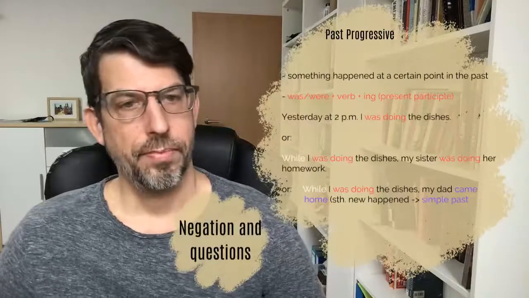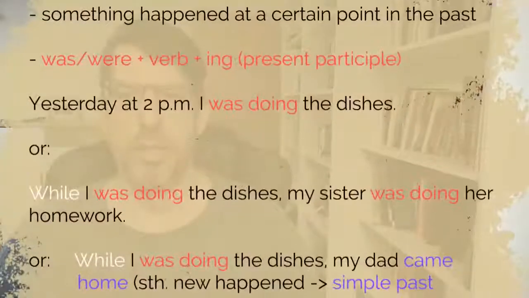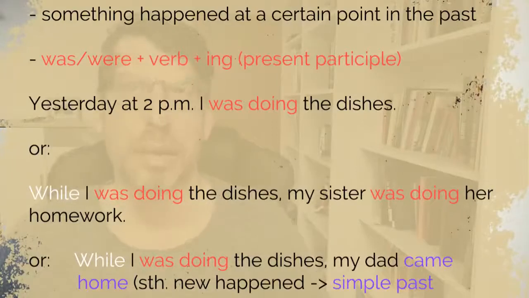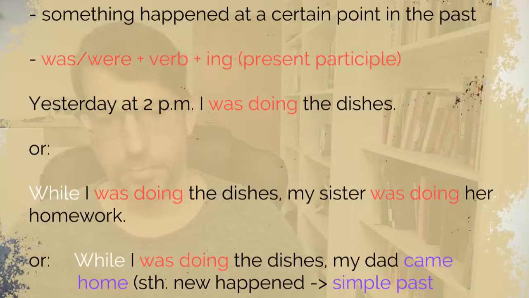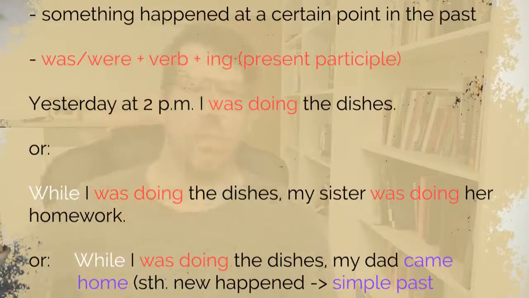The past progressive you use when you talk about something that happened at a certain point in the past. You use it either with was or were plus the verb plus the -ing form, and the verb plus -ing form is the present participle. Example sentence: yesterday at 2 p.m., so a certain point in the past, I was doing the dishes. Very often, the past progressive is linked to while. So in this sentence here, while I was doing the dishes, my sister was doing her homework.